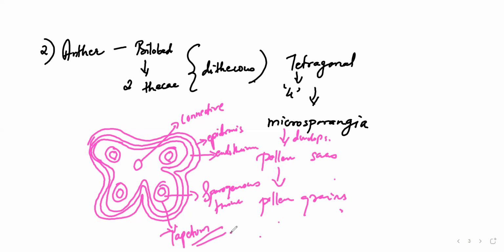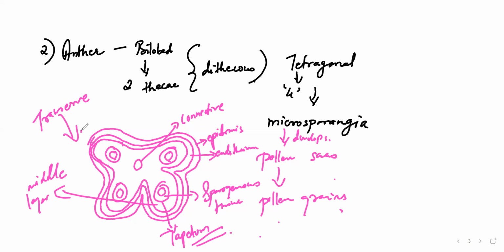Okay, tapetum. And then whatever over here you have is called the middle layers. So epi means outer, endo means inner, and middle layer is middle. Okay, so this is how it'll generally appear whenever you take a transverse section of a sporangia. So this is how the microsporangia will appear.